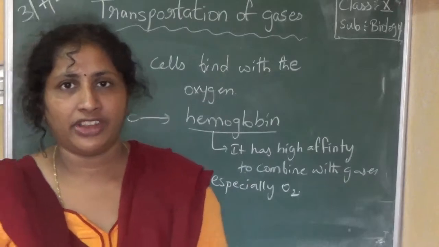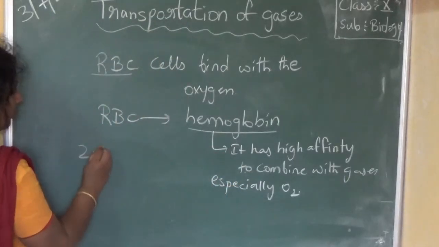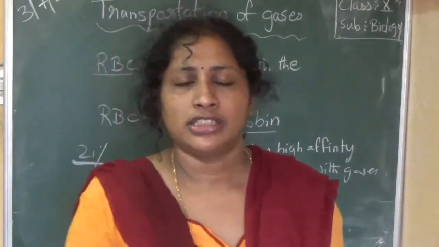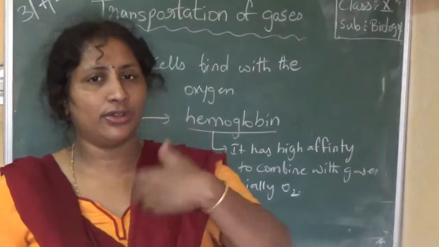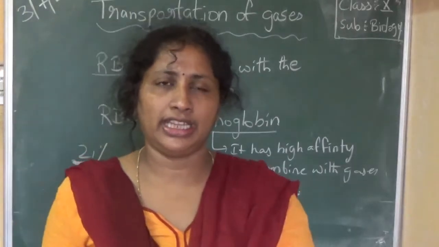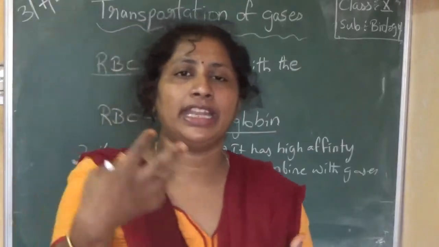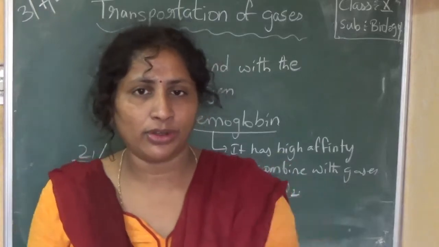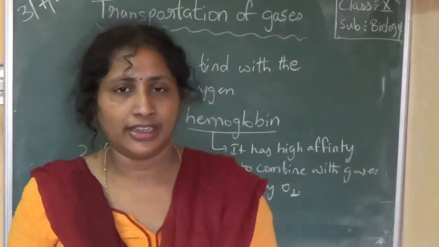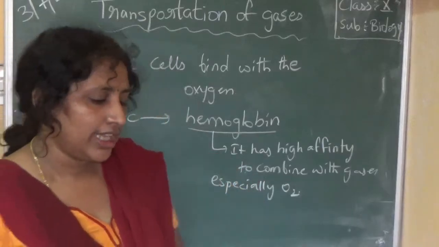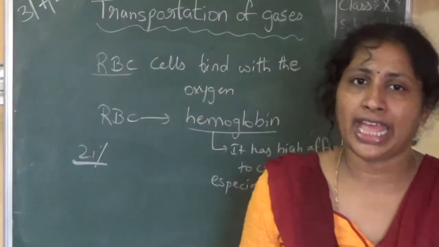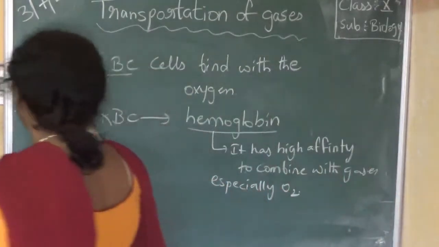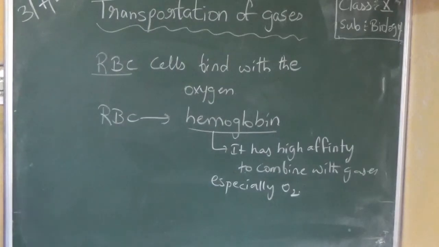We know that 21% of oxygen is present in the atmosphere. So if 21% is going into your body, then hemoglobin will immediately attract the oxygen molecule. Each and every hemoglobin molecule will combine with the oxygen. So just remember that hemoglobin has high affinity to combine with oxygen, then carbon dioxide and nitrogen.